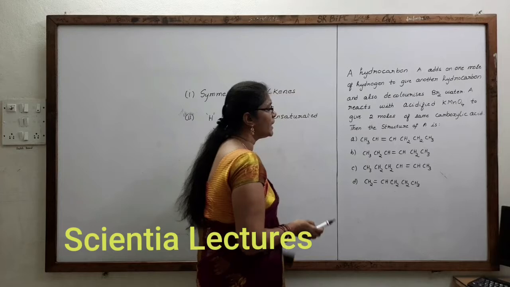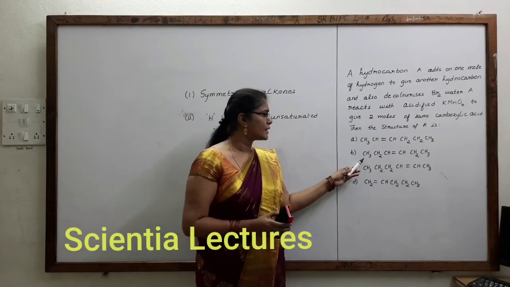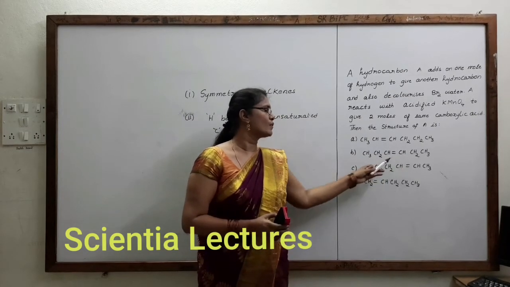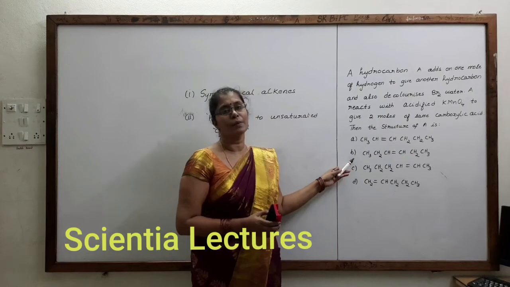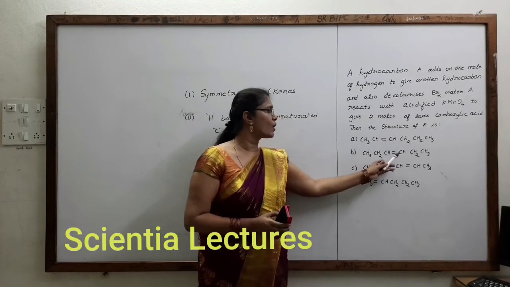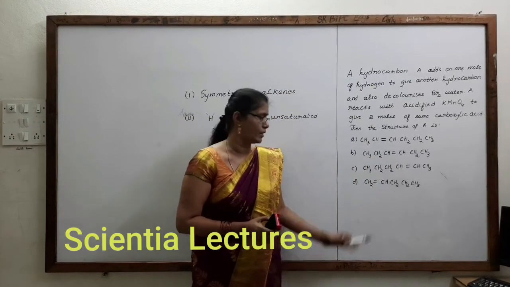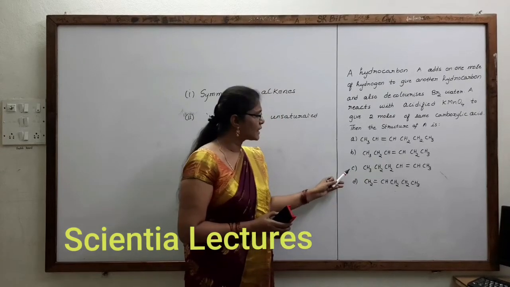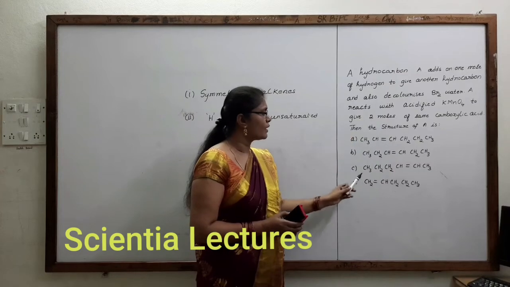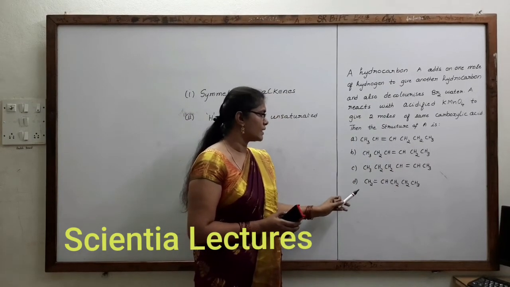Let us check the case of B. In case of B, you can see that on this side there is an ethyl group, and on that side also there is an ethyl group. So we understand B will be the correct answer, because it is a symmetrical alkene, and for both the unsaturated carbons there is at least 1 hydrogen directly bonded. So B is the correct option. But let us check why C and D are not correct. In case of C, as we said already, there is a propyl group and a methyl group. C is completely the same as A itself.